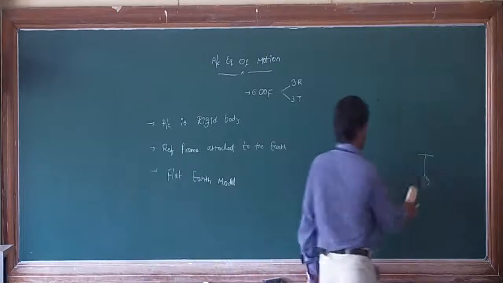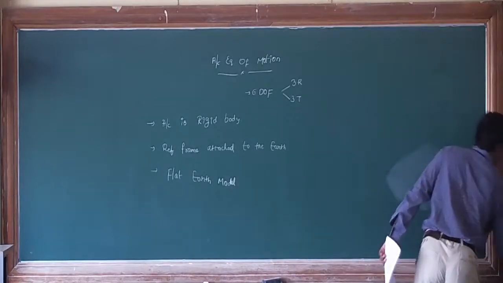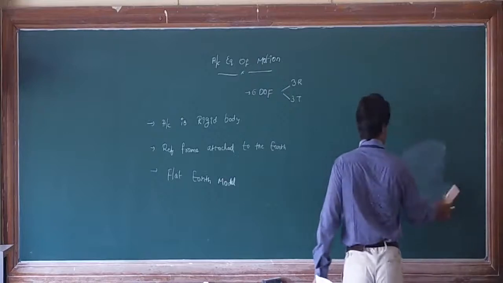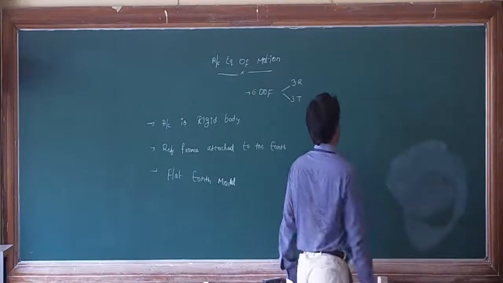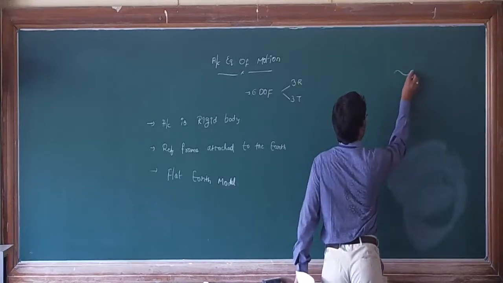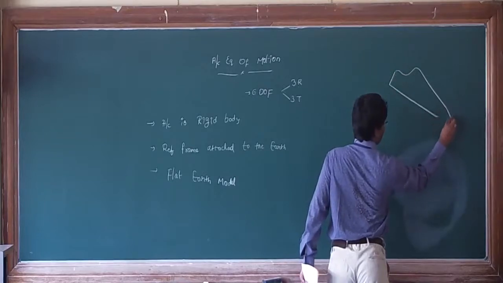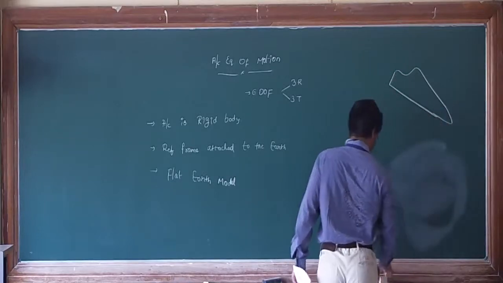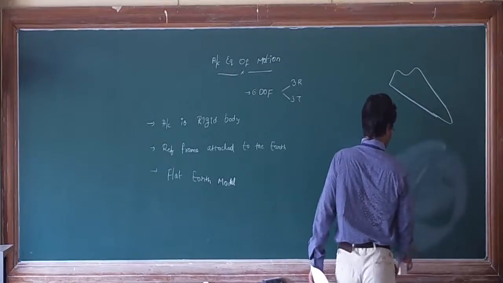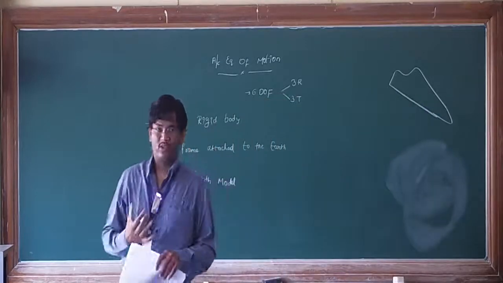Just assume this, and draw the aircraft figure. If you assume those assumptions, just consider this is my aircraft. Here we need 2 reference frames.